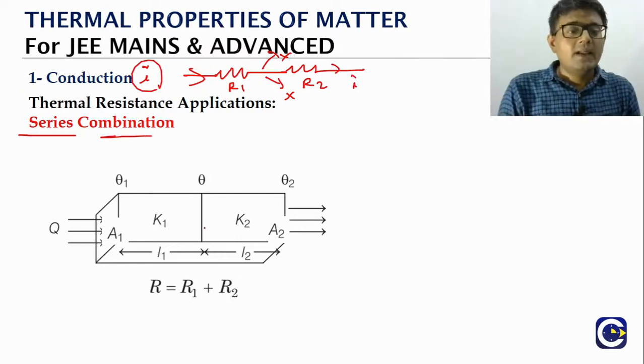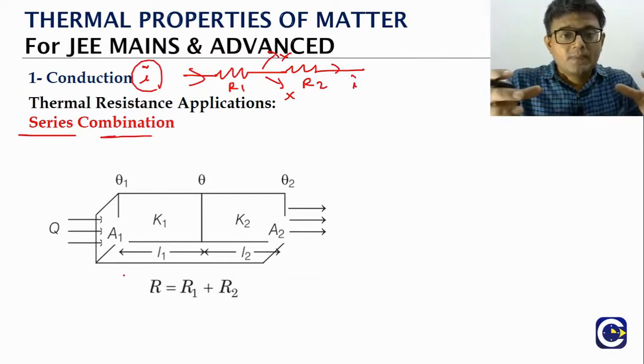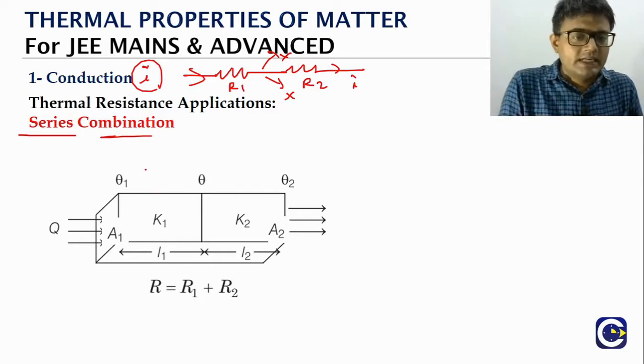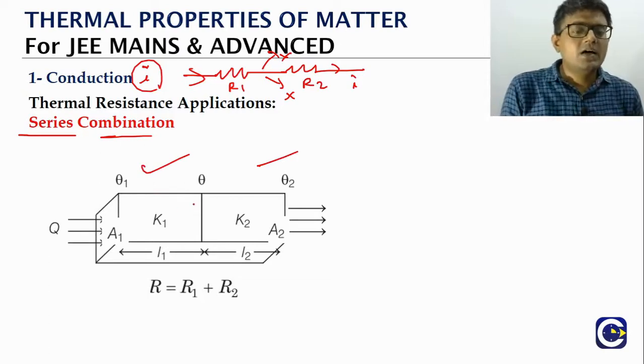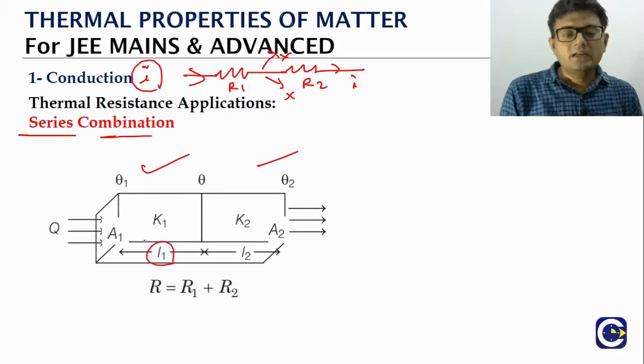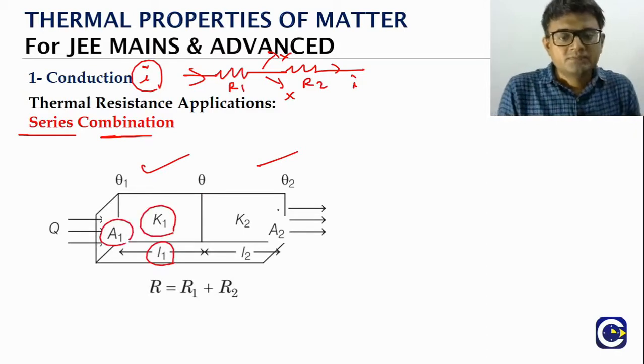Just like that, in the case of conducting objects which are conducting the thermal current, let's say we have a rod of length L1, area of cross section A1, made up of a material with thermal conductivity K1.